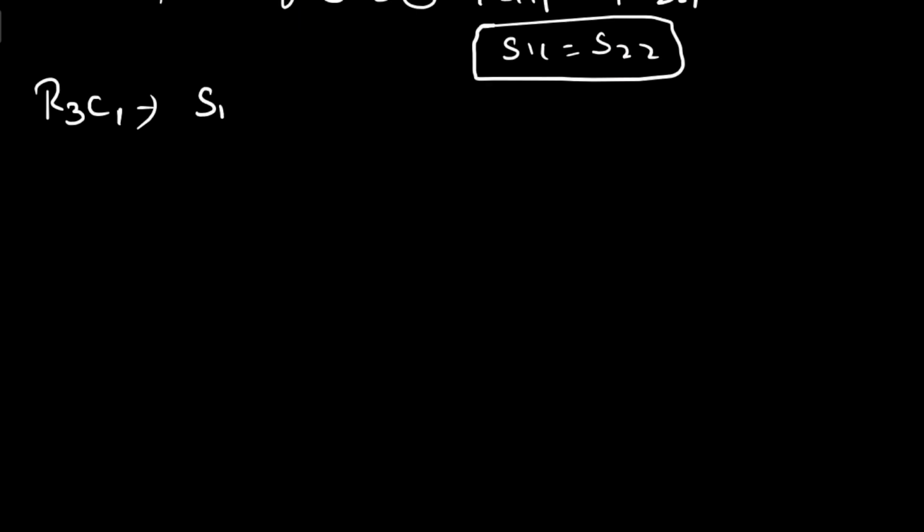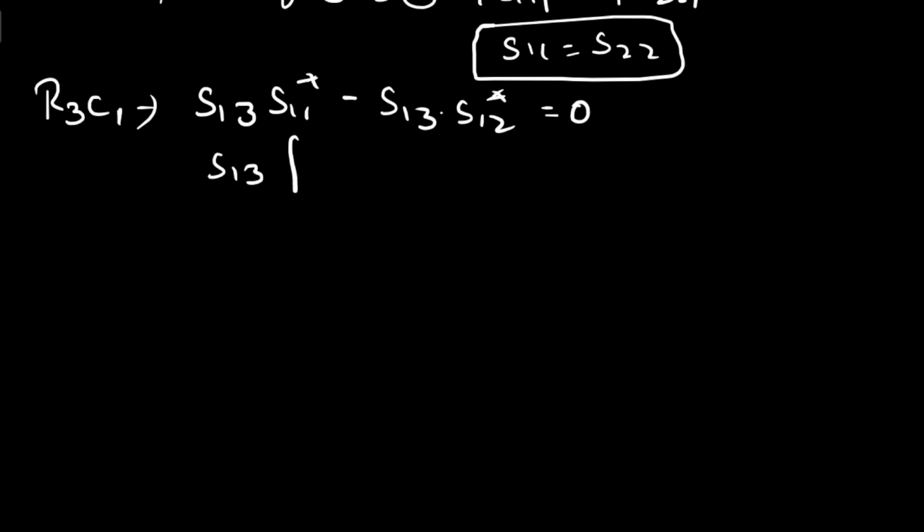So now let us write it as S13 into S11 star minus S13 into S12 star. S13 is common, so take it as common: S13 times S11 star minus S12 star. Already we know that S13 equals 1 by root 2.